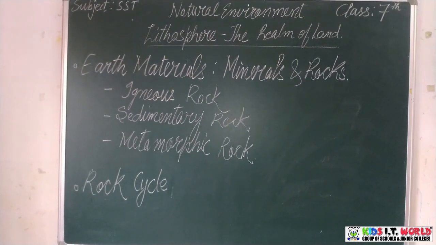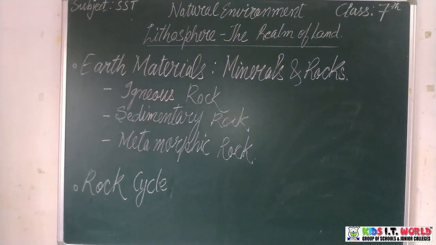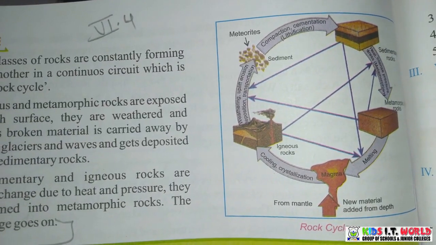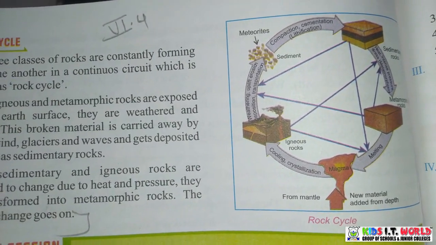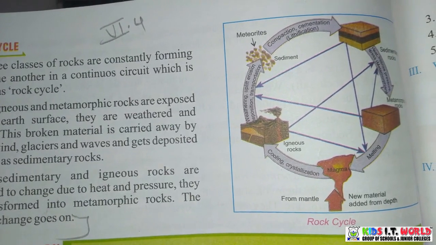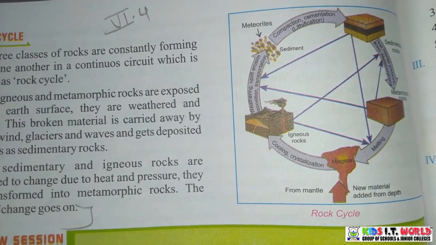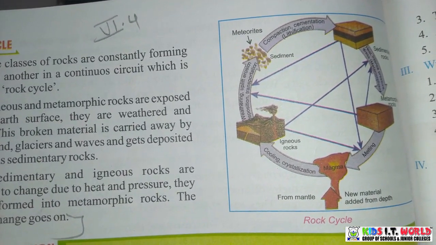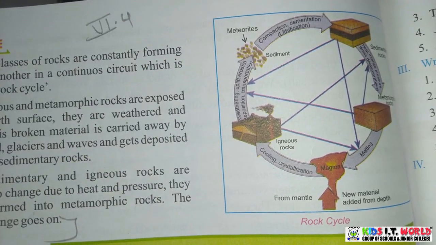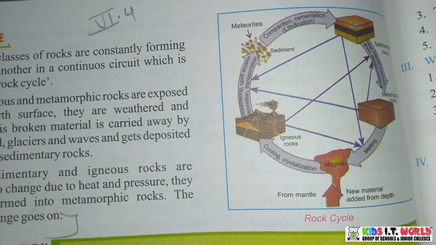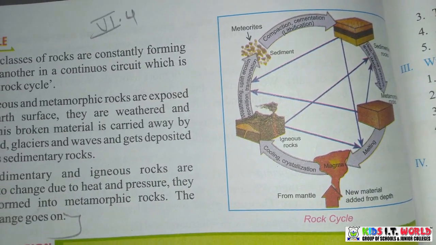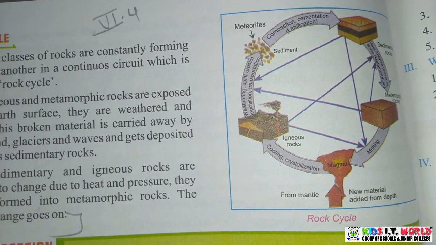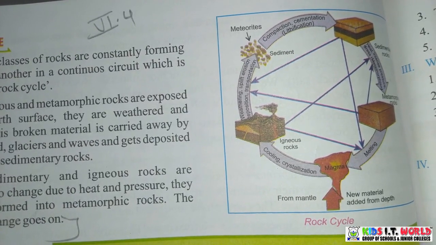We will now quickly look at a diagram which will give us a quick understanding of how this change is a continuous process. Here you can see the ongoing cycle. From the mantle there is lava or magma coming, then it is cooled and the crystalline form gives us igneous rocks, and then the igneous rock is weathered, uplifted, eroded, and turns into pieces. Again it goes to compaction and cementation and then it becomes sedimentary rocks, and then sedimentary rocks when put in intense heat and pressure by nature turn into metamorphic rock.